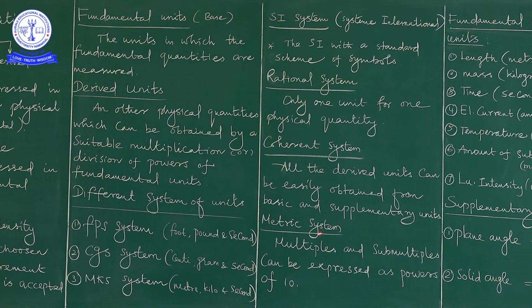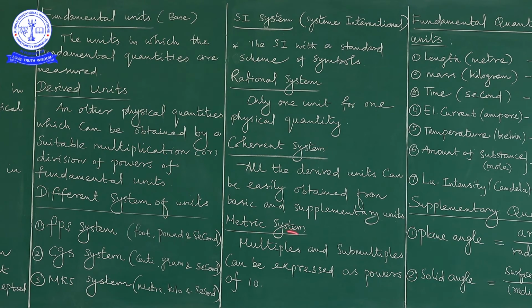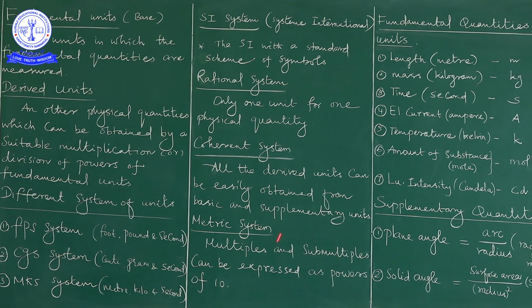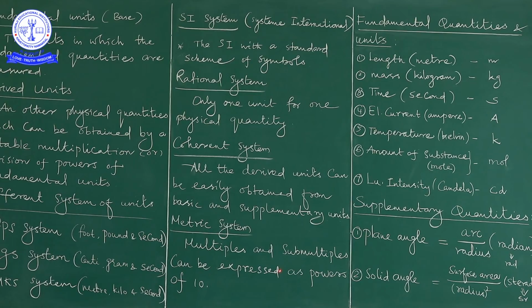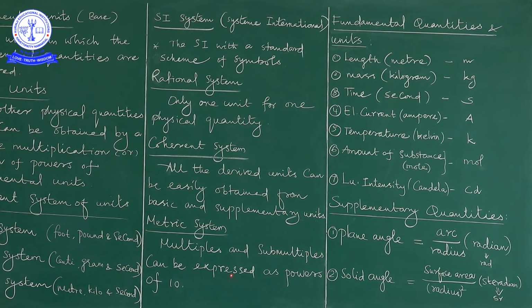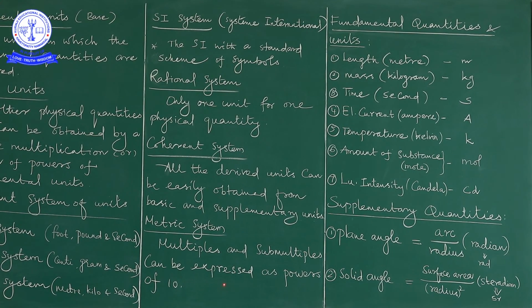And the third is the metric system. Metric system means multiples and submultiples can be expressed as powers of 10. So multiples and submultiples means we have to express the units as 10 to the power of that number. Up to this we have discussed the concept of units using fundamental and derived quantities.